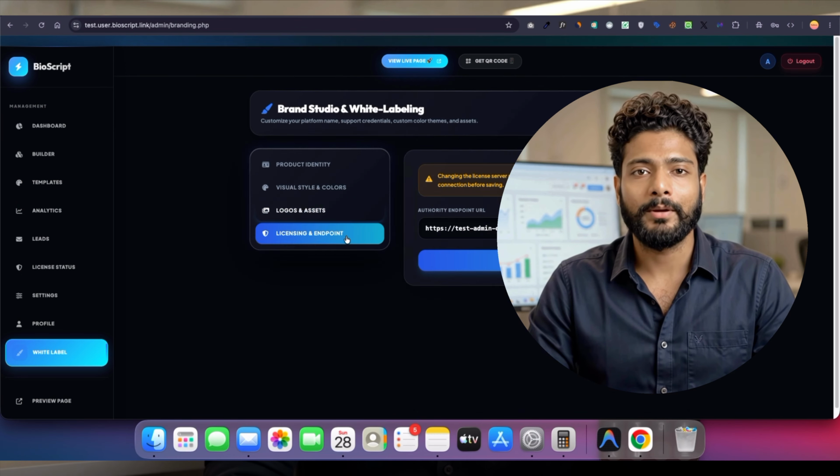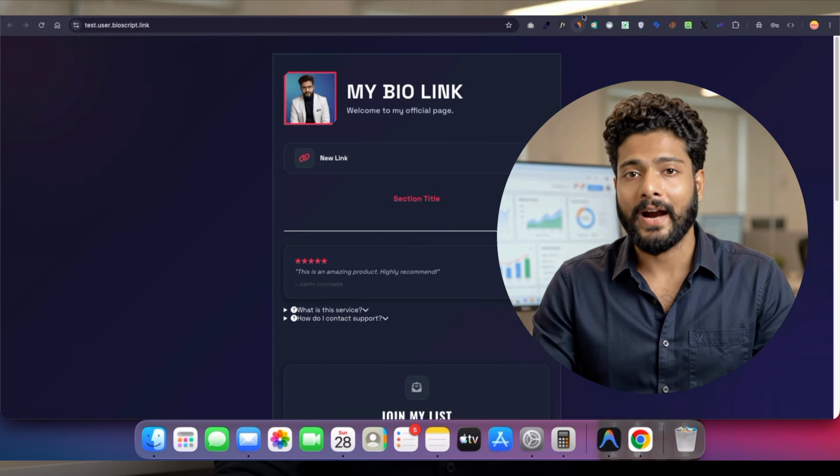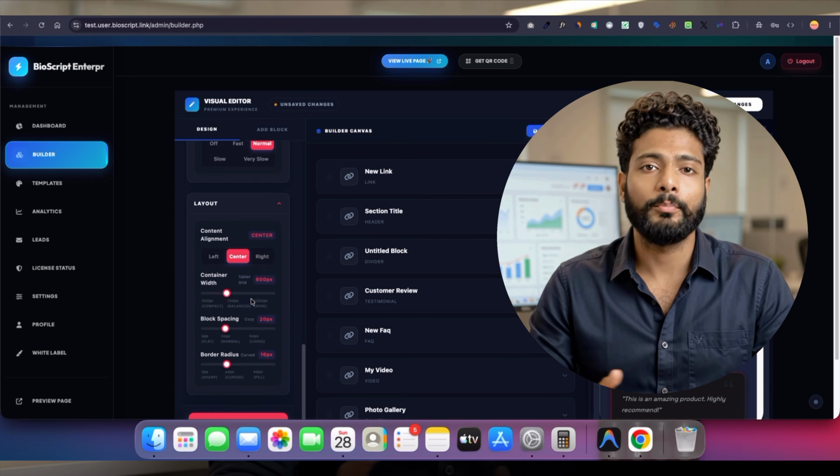What if you could own the next BioLink platform instead of paying for one every month? What if every agency or freelancer who needed a bio page became your customer, not someone else's? Today, I'm introducing BioScript, a complete white label bio page platform that lets you build, brand, and sell your own software business without building it from scratch.